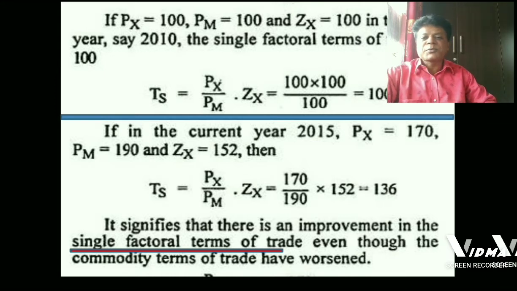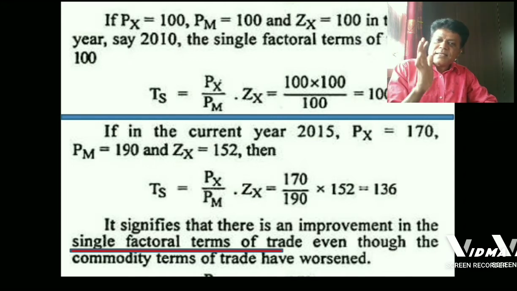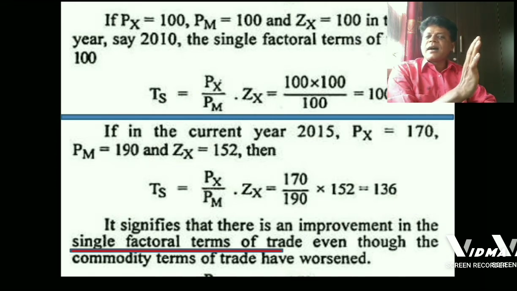What do you conclude from this particular answer? The conclusion is that single factorial terms of trade in this example is favorable. The answer is more than 100. If the answer is equal to 100, then single factorial terms of trade is said to be balanced. If the answer is less than 100, then it is assumed that single factorial terms of trade are unfavorable.